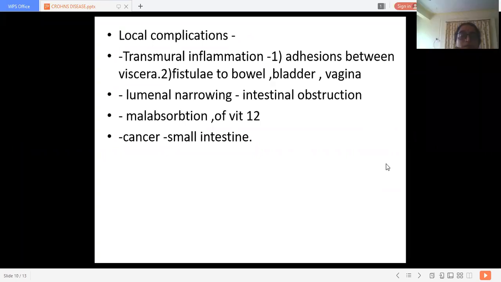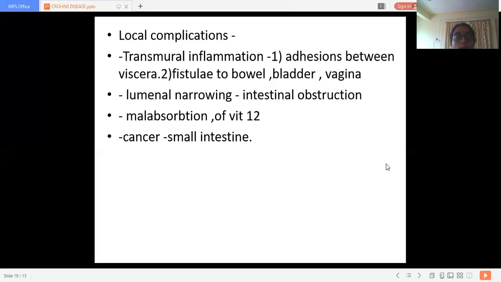So these are the complications due to inflammation. Then the second complication is luminal narrowing, which gives rise to intestinal obstruction. The common complication of luminal narrowing is intestinal obstruction. Then the third complication may be malabsorption of vitamin B12. The vitamin B12 could not get absorbed. So malabsorption is the third complication, and the fourth one is cancer of the small intestine.